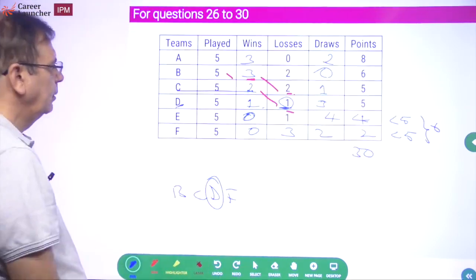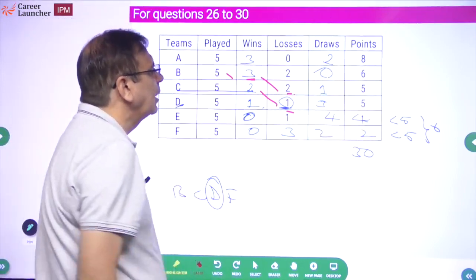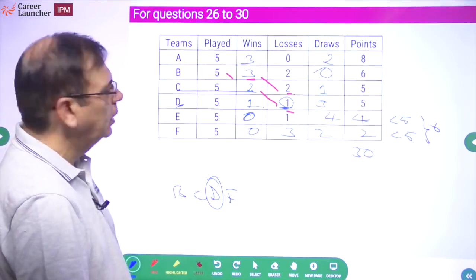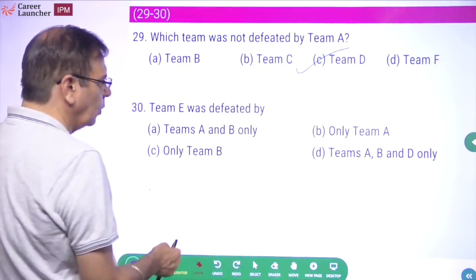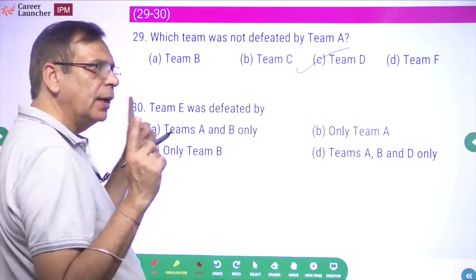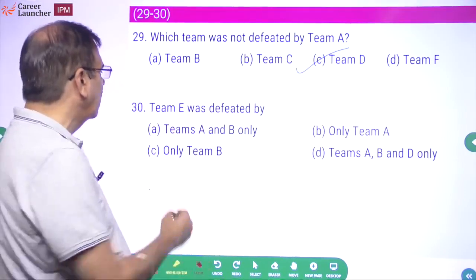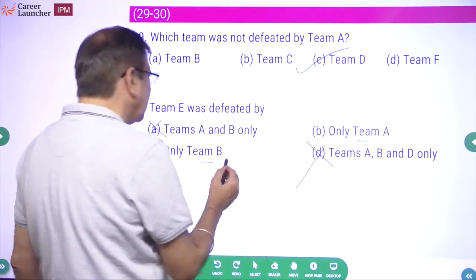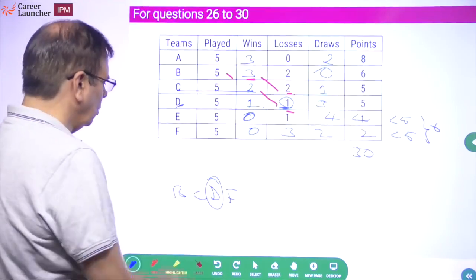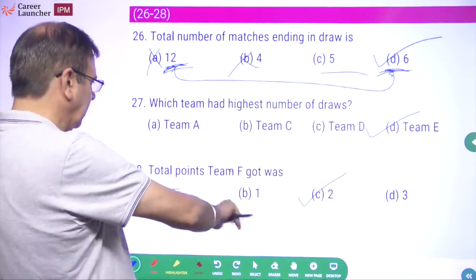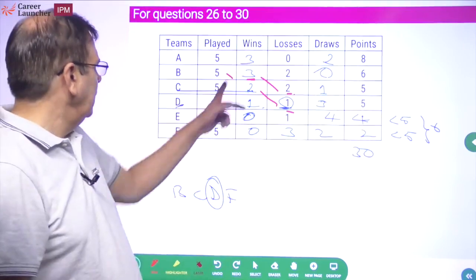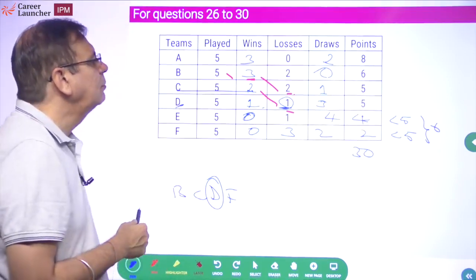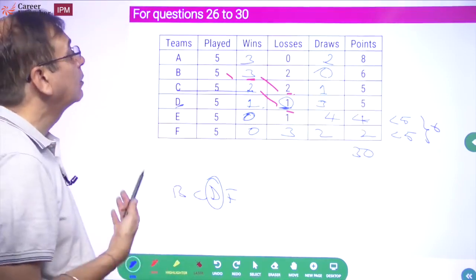Let's see. Team E. Team E के तो 4 ड्रॉ है तो एक ही मैच तो हारेगा. If it has drawn 4 matches, who are the 4 people it has drawn the match with? It has got 1 loss. So the answer cannot be this. Only 1 loss ना, या तो A से हारेगा या B से हारेगा, दोनों से थोड़ा ना हारेगा. Team E was defeated by whom? It has got 1 loss and 4 draws. किस साथ draw करेगा ये? जिसके साथ draw नहीं किया वहीं से हारेगा.